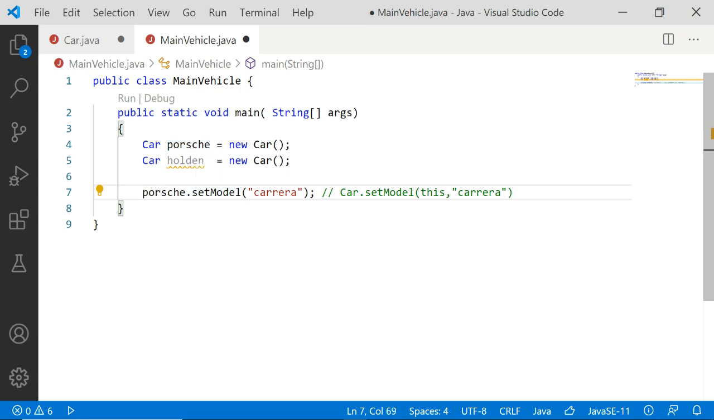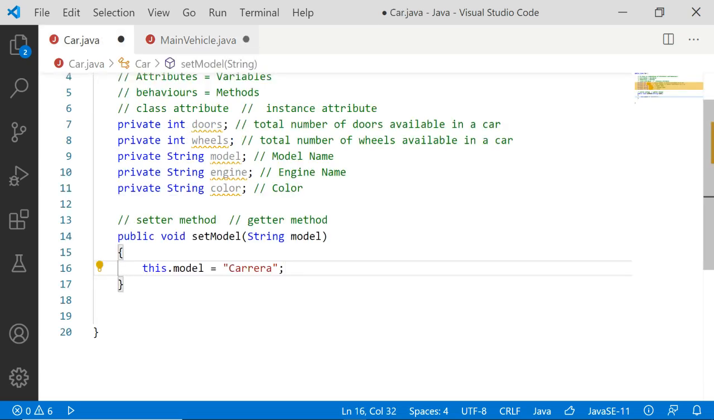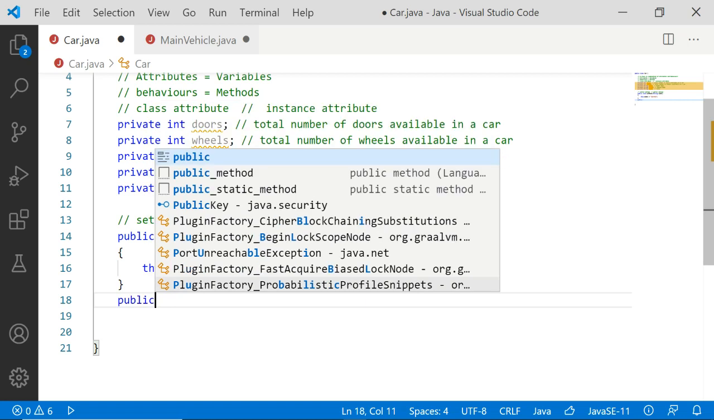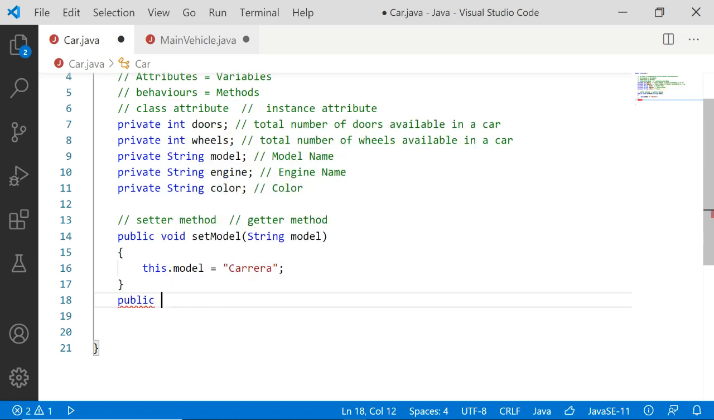For getting, what will you do? For getting, I'll be specifying one more method, public, but this has to return, because we're going to get. So this method has to return a string, because the data type of model is string. So public String, and it is getModel.